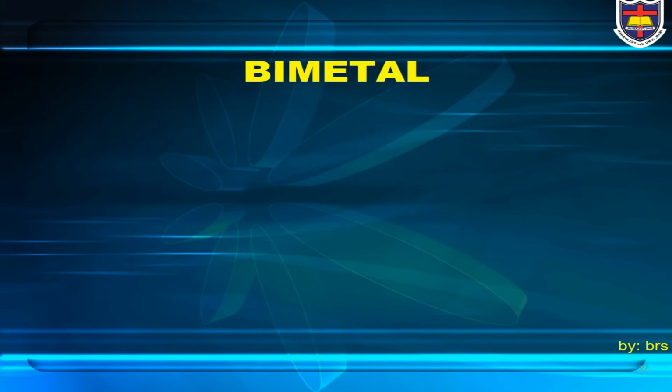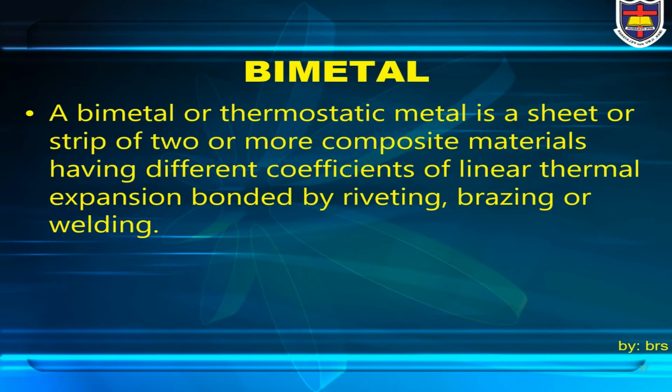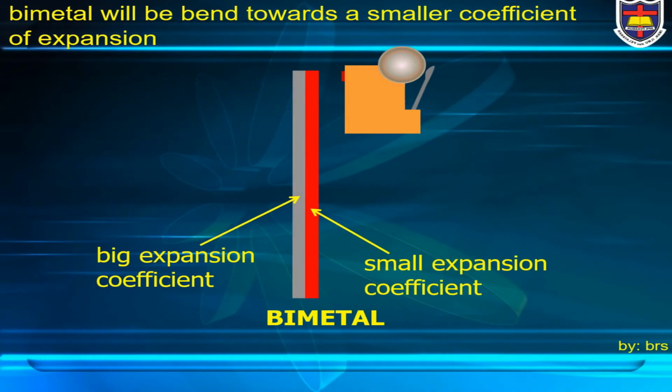One of the tools that use the concept of expansion is the bimetal. A bimetal or thermostatic metal is a sheet or strip of two or more composite materials having different coefficients of linear thermal expansion, bonded by riveting, brazing, or welding. A bimetal will bend towards the side with the smaller coefficient of expansion.